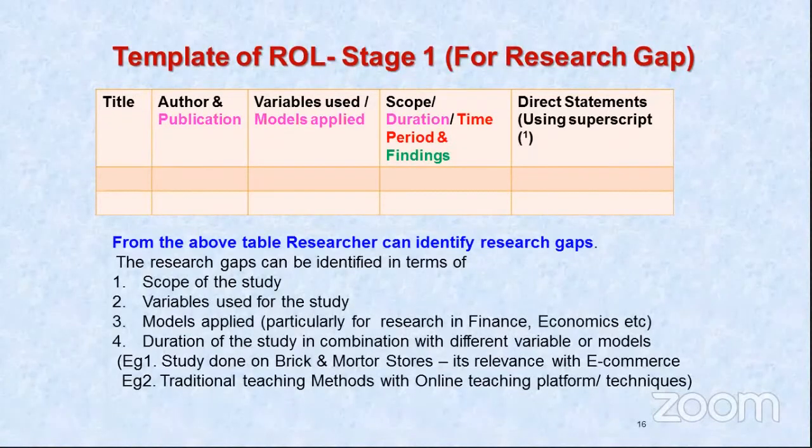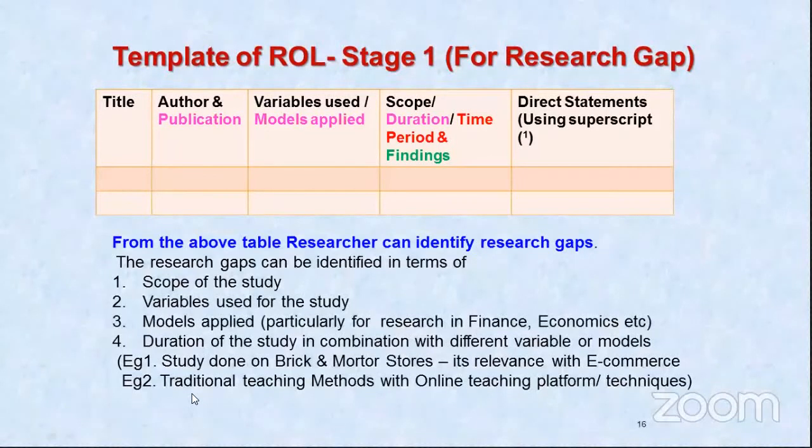So understanding what plagiarism actually means and how you can avoid that kind of duplication is also a very important part of your entire research work. Then you can take models applied for a particular research work, especially in finance and economics, and the duration of the study in combination with different variables. As I told you, a study can be done with the earlier traditional retailing as well as with e-commerce, e-tailing, etc. You can have studies related to traditional teaching methods and online teaching platforms and techniques.